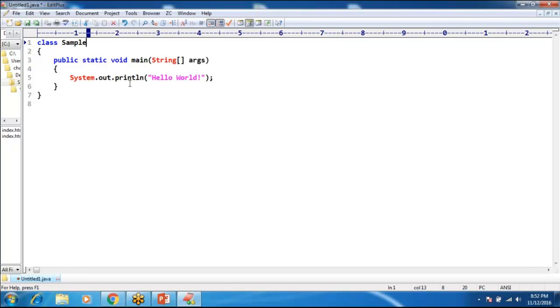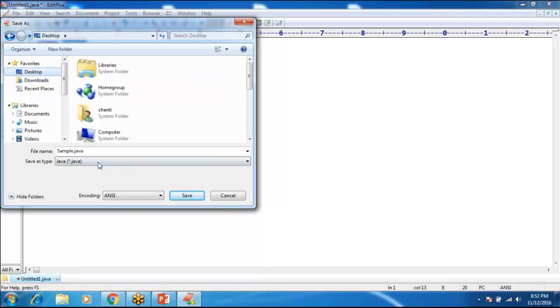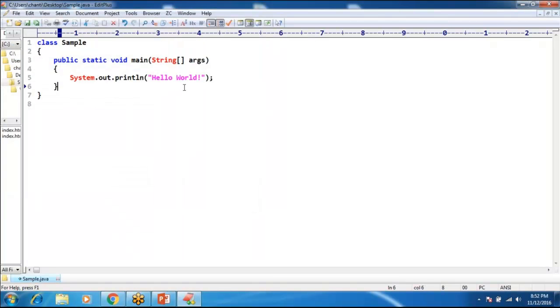I am giving the name as Sample. So what is my class name? Sample. You should save this file with the class name, that is Ctrl+S, and I give the name sample.java. See, I am saving this file on the desktop. Observe the terminology.